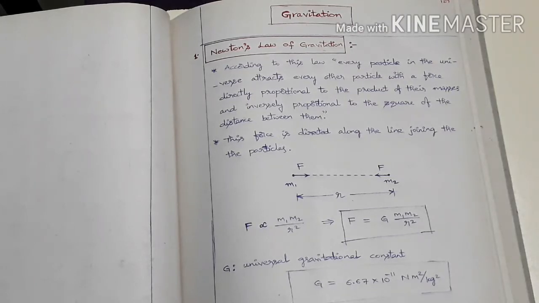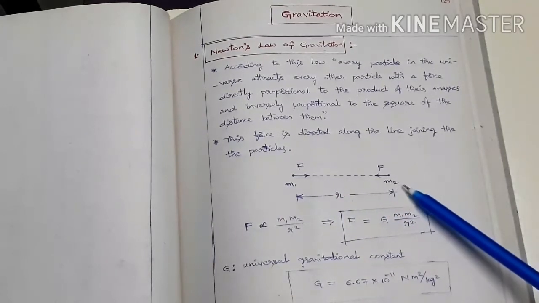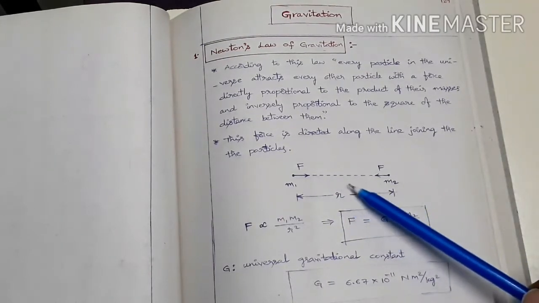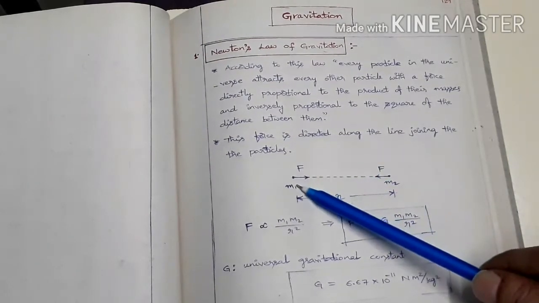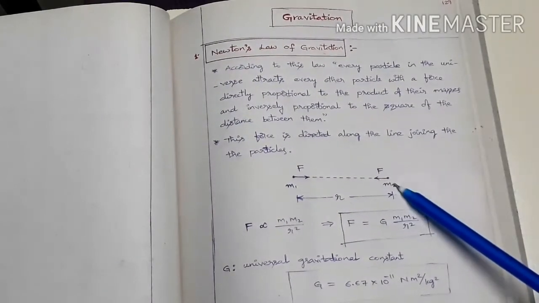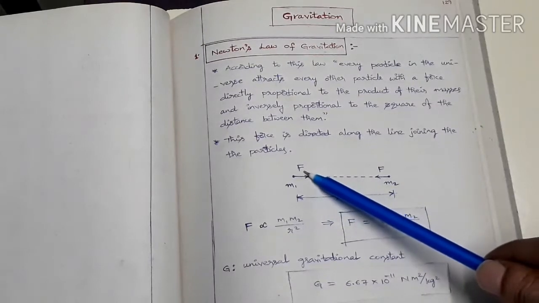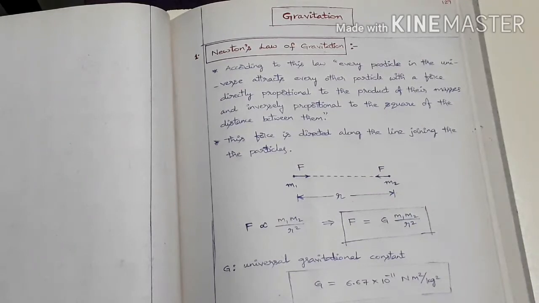What is this law? Suppose there are 2 point masses, m1 and m2. Both of them exert forces of attraction on each other, equal and opposite forces. See, m1 is applying force F on m2 and attracting it towards itself, and m2 in turn is applying the same amount of force F and attracting m1 towards itself. That is, they are obeying Newton's third law. For every action there is an equal and opposite reaction, but here we cannot say which is the action force and which is the reaction force, because both of them act simultaneously, right?